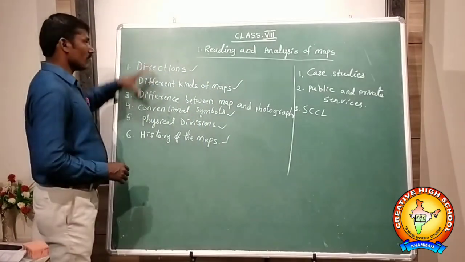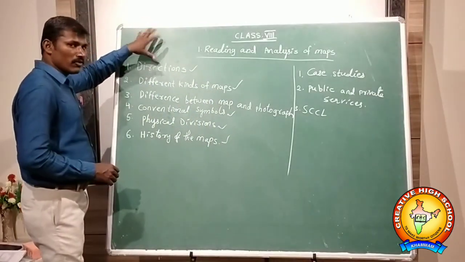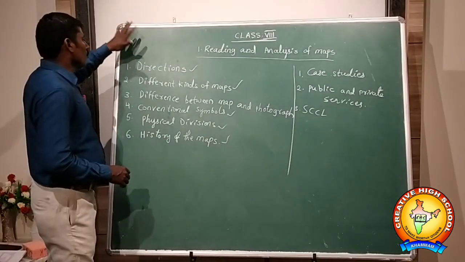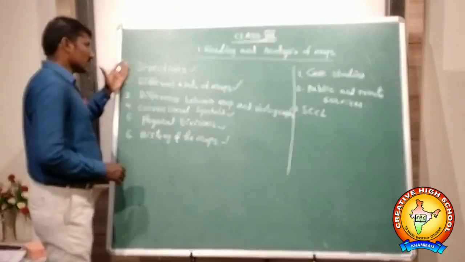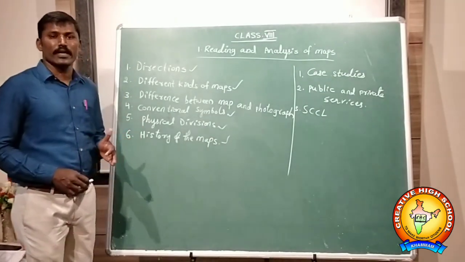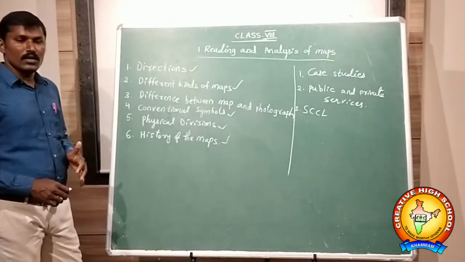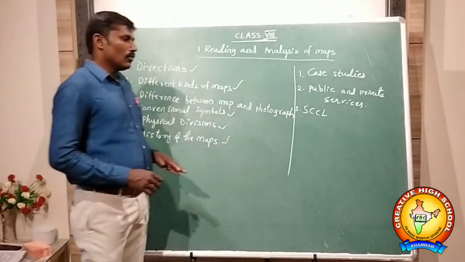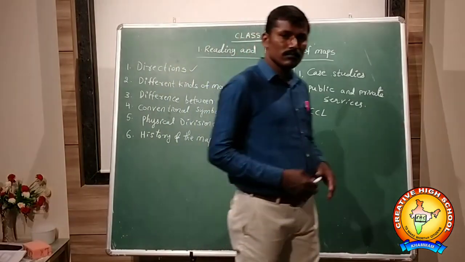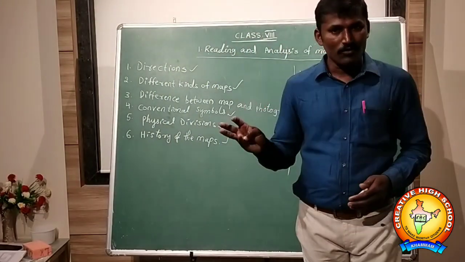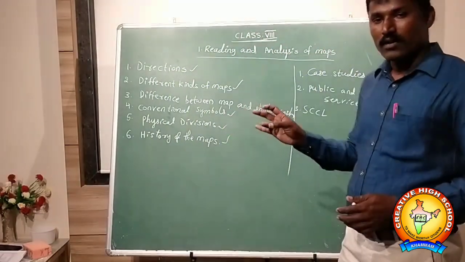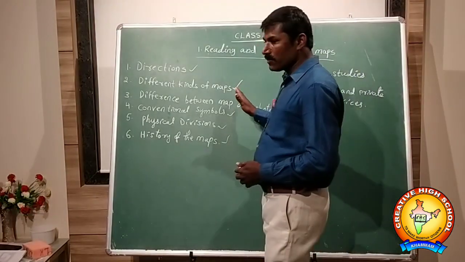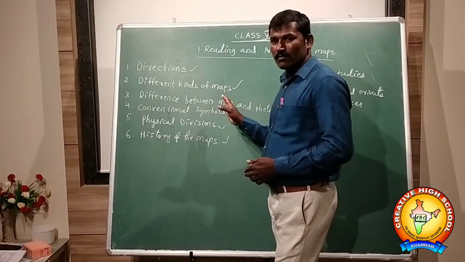Here, once again, let us try to understand. In our previous classes, we discussed directions, different kinds of directions. Here, 4 directions we discussed. You know that? What are they? If we see here, north, south, east, and west. And after, different kinds of maps also we saw.